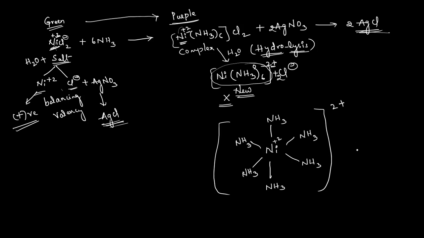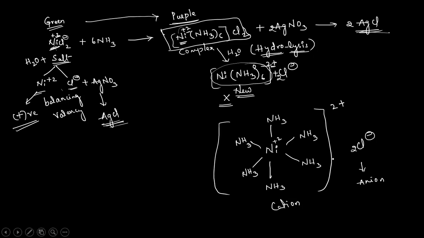And there are electrostatic attractions between this complex and 2 chloride minus ions, because this acts as a cation here, and these are the anions, so the combination of these will give the simple salt. Okay, so this is about the complex molecules.